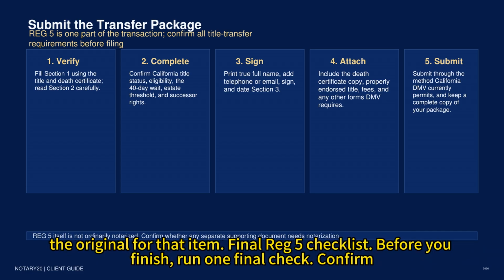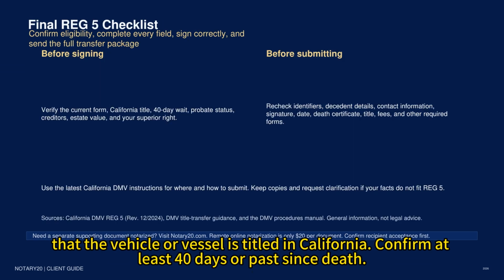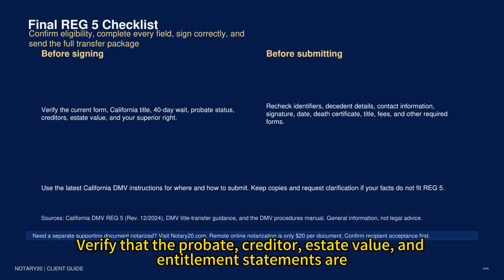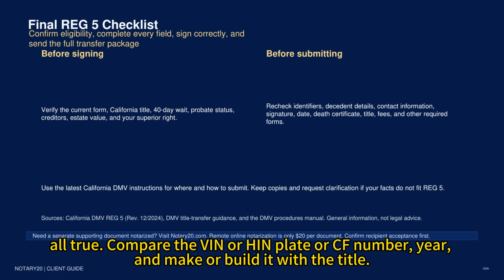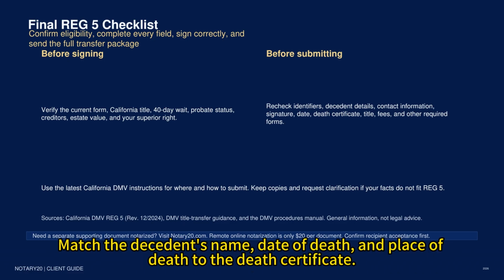Final Reg 5 checklist. Before you finish, run one final check. Confirm that the vehicle or vessel is titled in California. Confirm at least 40 days have passed since death. Verify that the probate, creditor, estate value, and entitlement statements are all true. Compare the VIN or HIN, plate or CF number, year, and make or builder with the title. Match the decedent's name, date of death, and place of death to the death certificate.